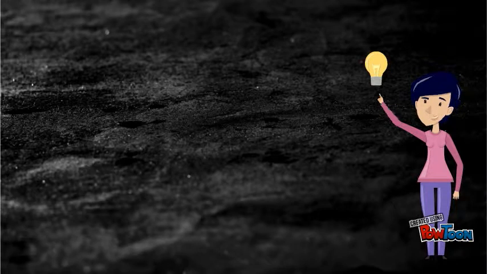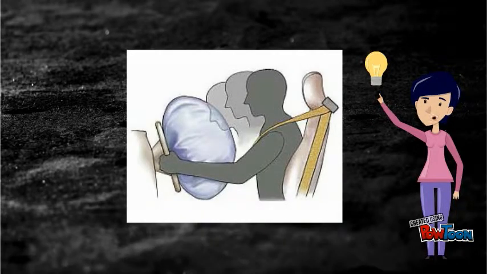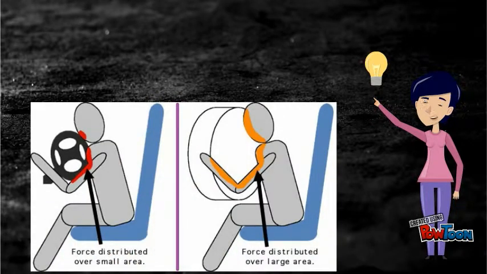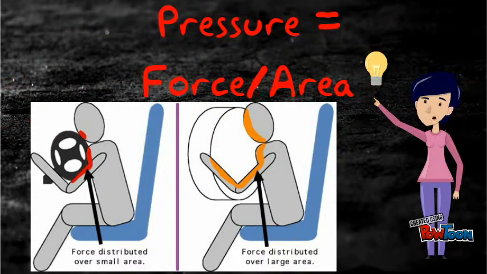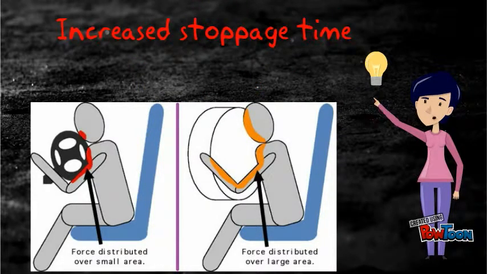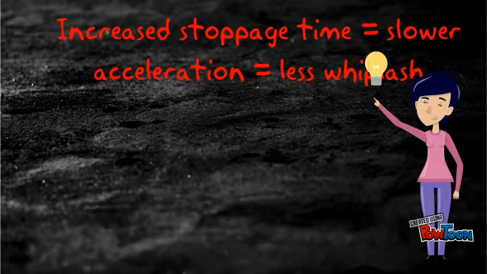Ironically, similar physics is involved in how airbags save people's lives. Due to the large surface area of airbags, they distribute the force on a driver, thus decreasing the pressure, force per unit area, exerted on them. Also, because they deform on impact, it slightly increases the stoppage time, reducing whiplash. This is relative to if the driver were to hit something rigid instead, like a steering wheel column.